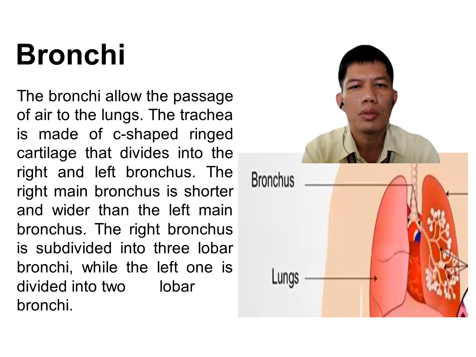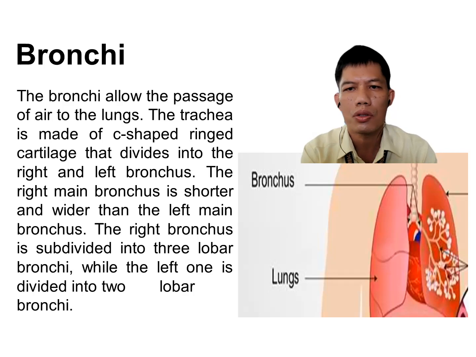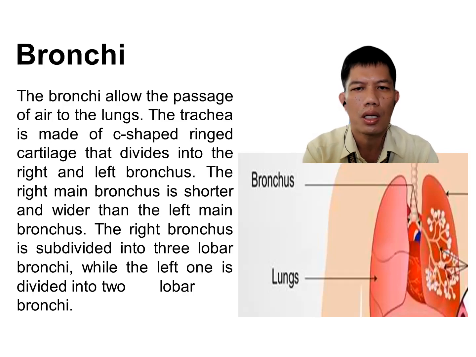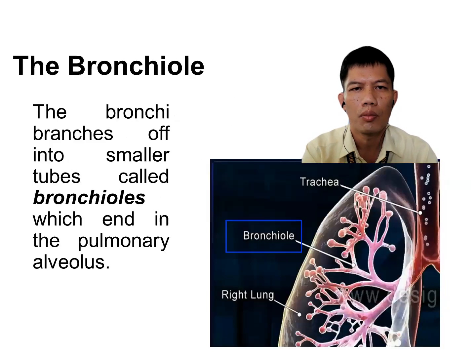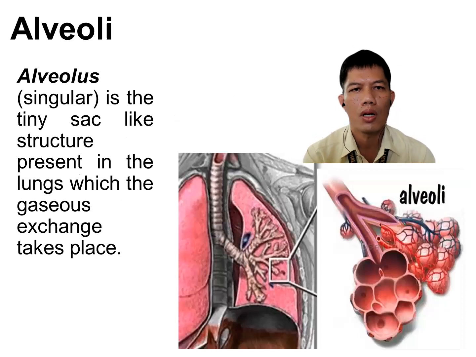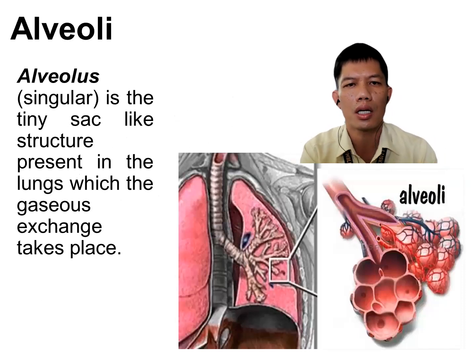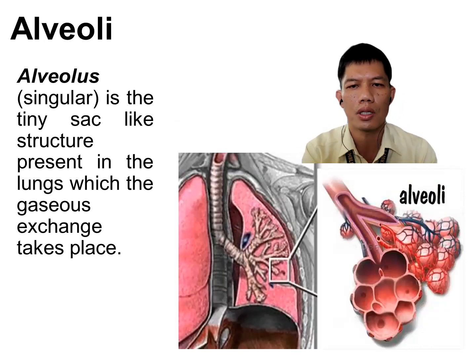The bronchi allow the passage of air to the lungs. The trachea is made of C-shaped cartilaginous rings that divide into the right and left bronchus. The bronchus has two parts, the left main bronchus and the right main bronchus. The right main bronchus is shorter and wider than the left main bronchus. The bronchiole, or the smaller bronchus, ends in the pulmonary alveolus. The alveoli, or alveolus in singular, are the tiny sac-like structures present in the lungs where gas exchange takes place. It is the smallest unit of the respiratory system.